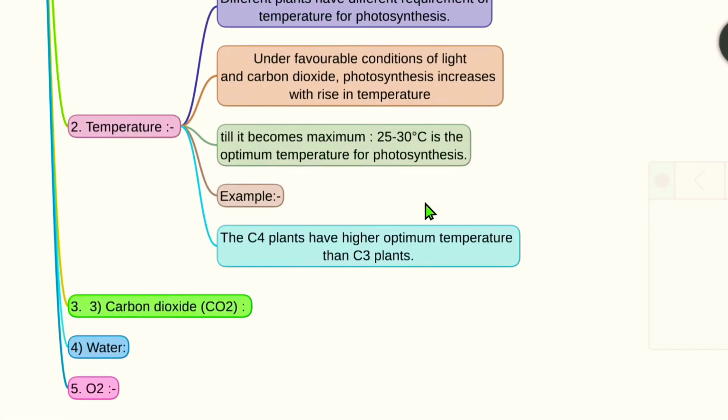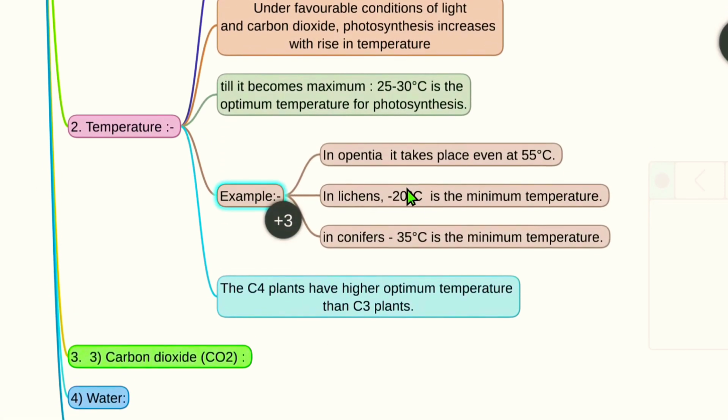The examples are here. In Opuntia, it takes place even at 55 degrees Celsius. These are exceptions. In lichens, minus 20 degrees Celsius is the minimum temperature, and in coniferous plants, minus 35 degrees Celsius is the minimum temperature. The C4 plants have higher optimum temperature than C3 plants.